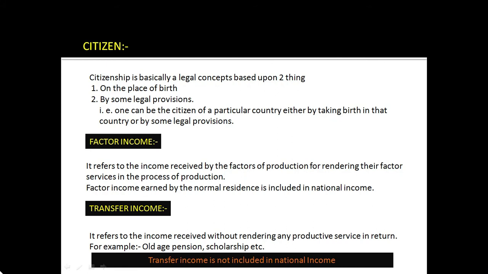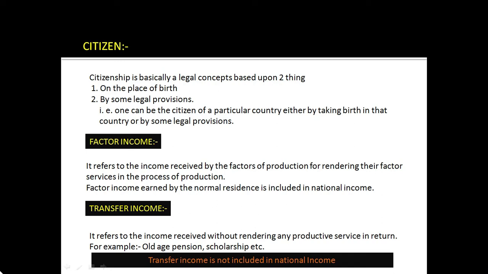Now, normal resident and citizen are two different things. Citizenship is basically a legal concept based upon two things. First, the place of birth, where we take our birth, and second, some legal provisions. That is, one can be a citizen of a particular country either by taking birth in that country or by legal provisions, if they have opted for the citizenship of that particular country.